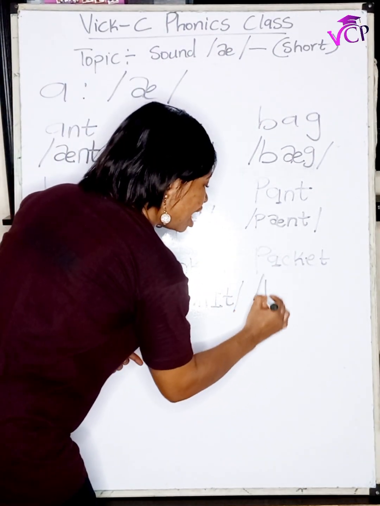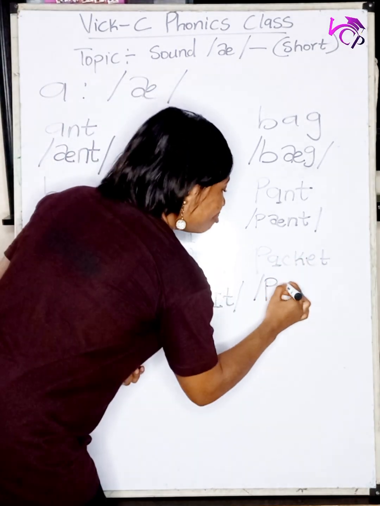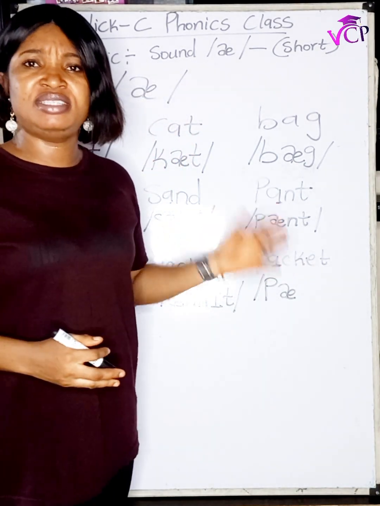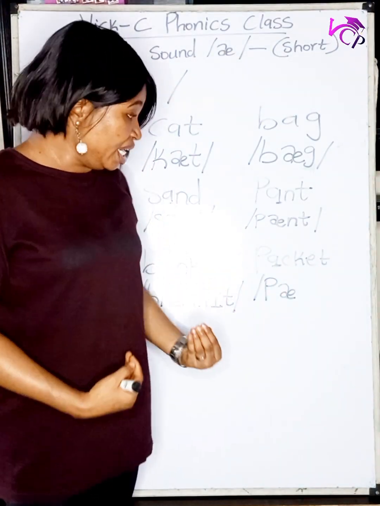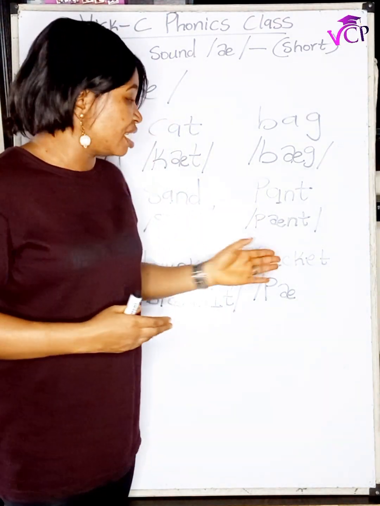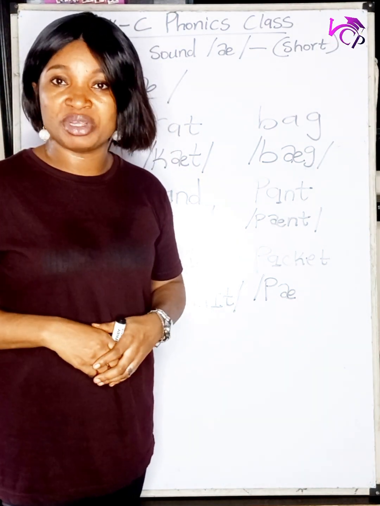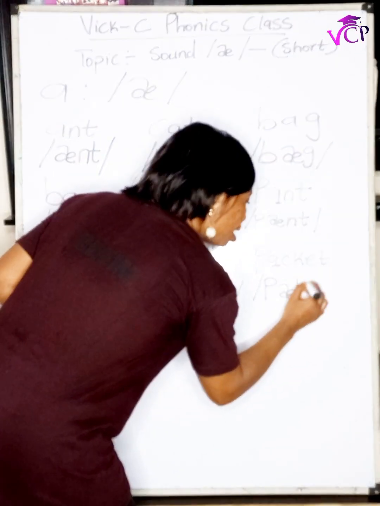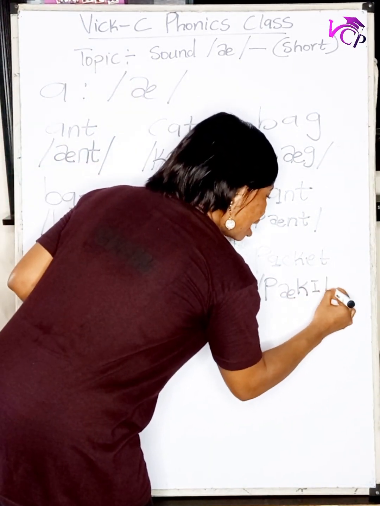Next word here, I have the word packet. In packet, I have my short A sound. What then will happen to C and K? In this word, I have the hard C, meaning that C and K will give me the K sound. Since I have the same phonetic transcription, I'm going to use one to represent it in the transcription. And that's why I have my K sound. Then what happens to this? It still gives me the E sound and T.